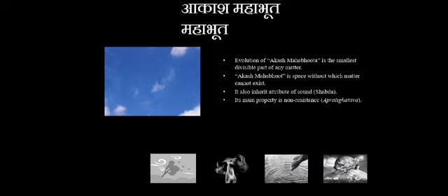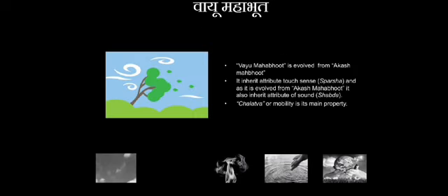It has the properties of Shabda Tanmatra and its main property is non-resistance. Second one is Vayu Mahabhuta. Vayu Mahabhuta is evolved from Akash Mahabhuta. It inherits the properties of Sparsha Tanmatra, and as it is evolved from Akash Mahabhuta, it also inherits the properties of Shabda Tanmatra. Chalatva is the main property of Vayu Mahabhuta.